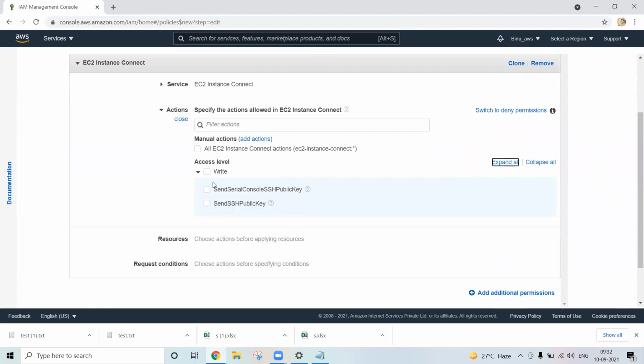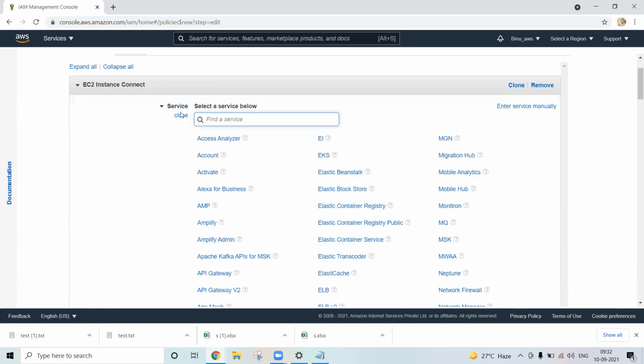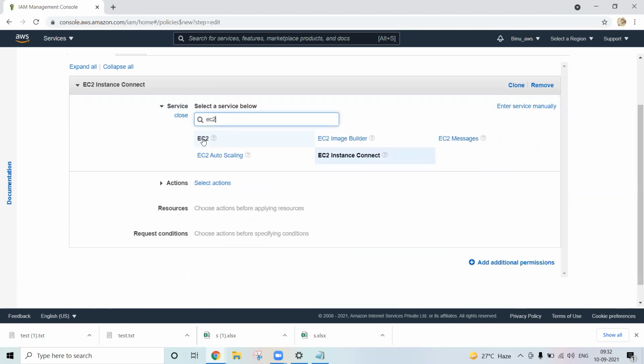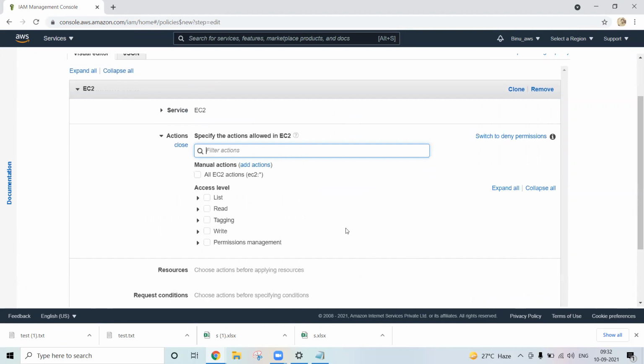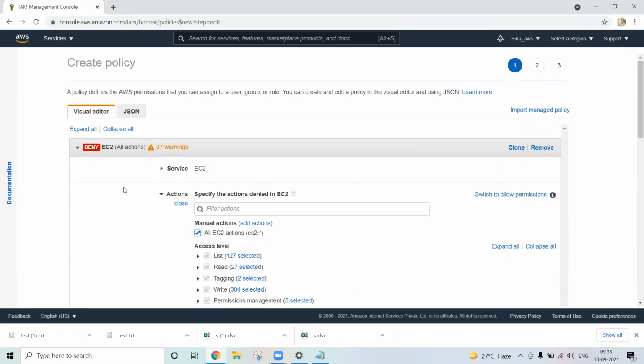What kind of access you want to provide? All EC2 actions. You want to read, you want to write, what kind of permission you want to provide. Either you can deny, switch to deny permission. Now come here, all EC2. It will be deny permission.